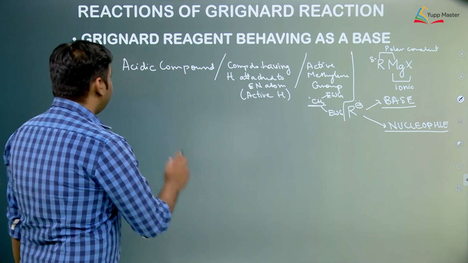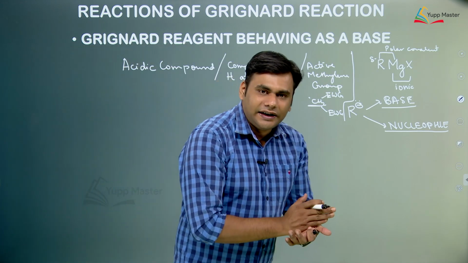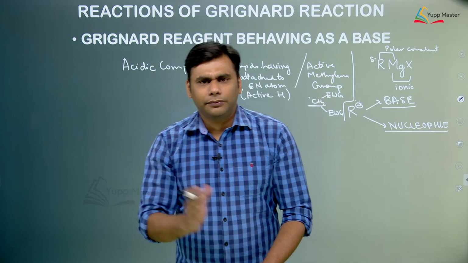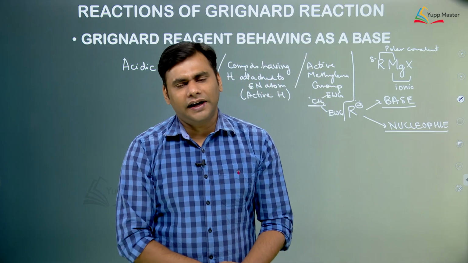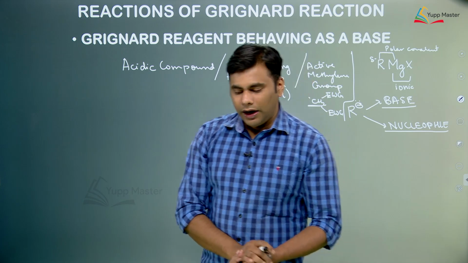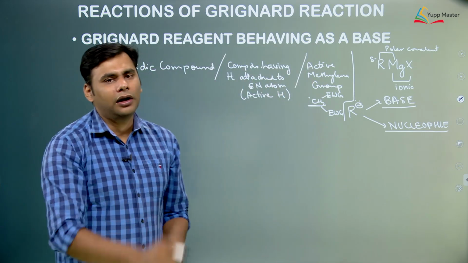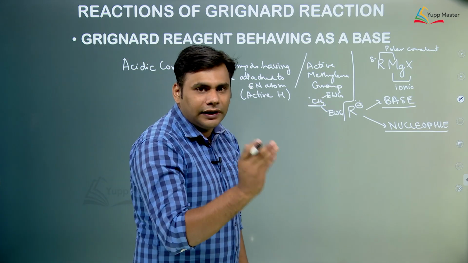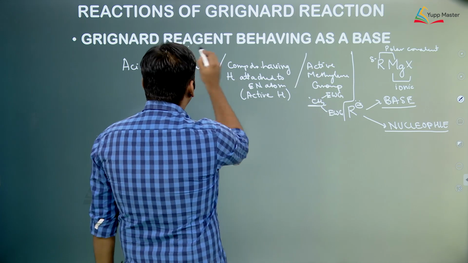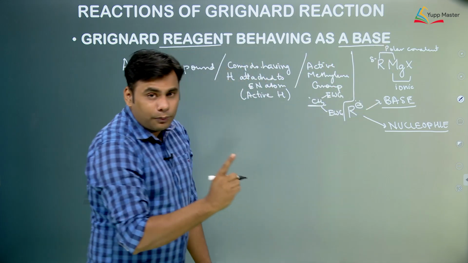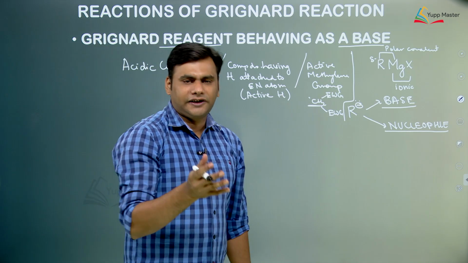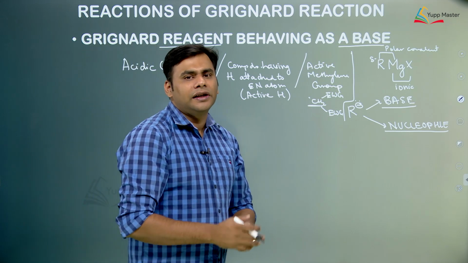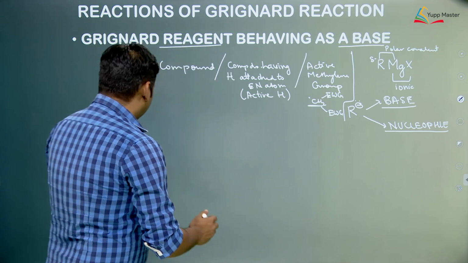So basically what we are going to look at, whenever Grignard reagent is taken with any acidic compound, means the hydrogen present over there can be released as H plus ion, or any active hydrogen compound. Active hydrogen compound means hydrogen attached to an electronegative atom, or an active methylene group. So you just have to think that the Grignard reagent will act as a base, and there would be an acid base reaction. Acid base reactions generally have a greater rate constant, so these reactions proceed at an appreciable rate. So let us take some examples.